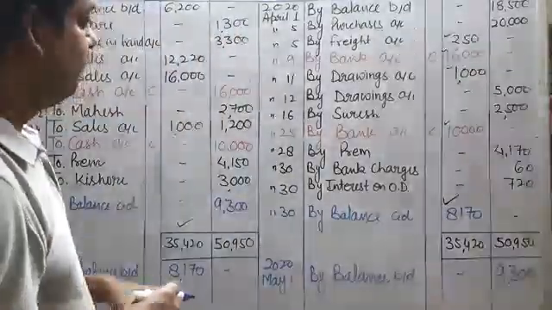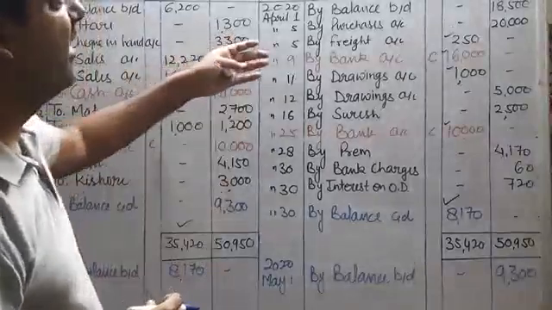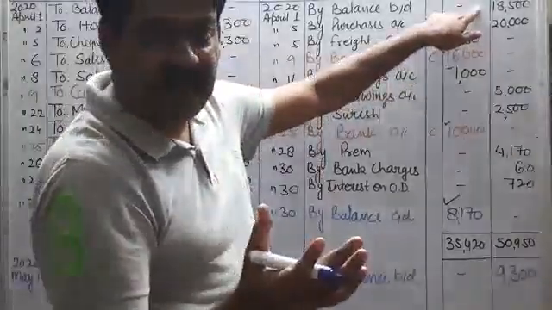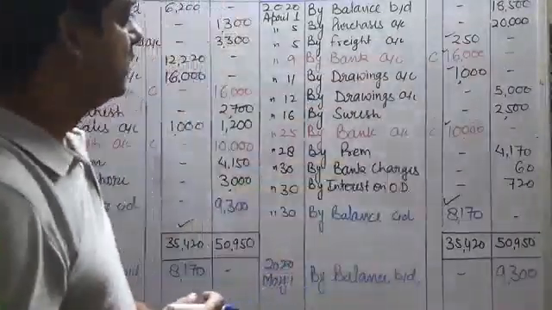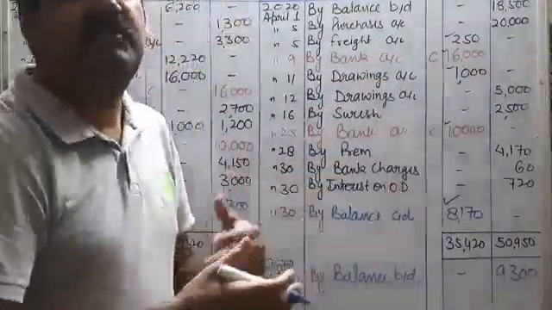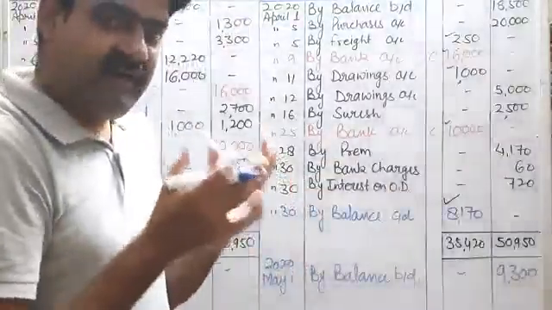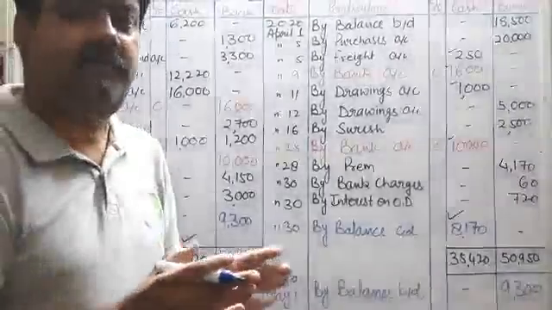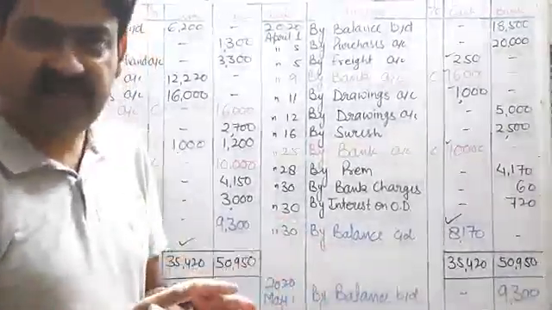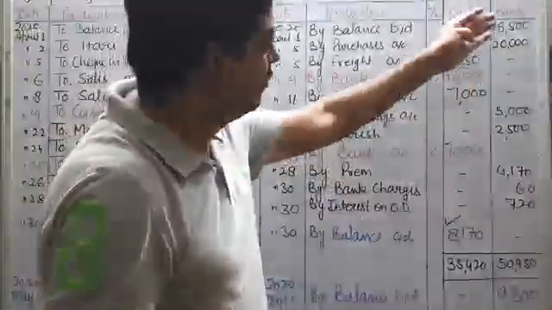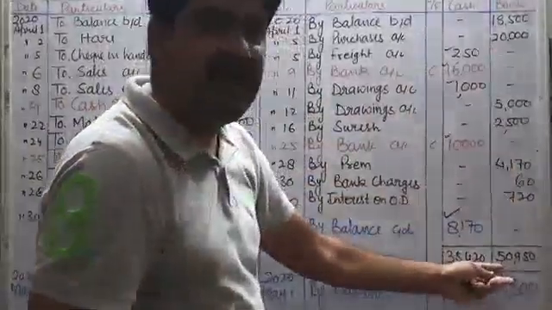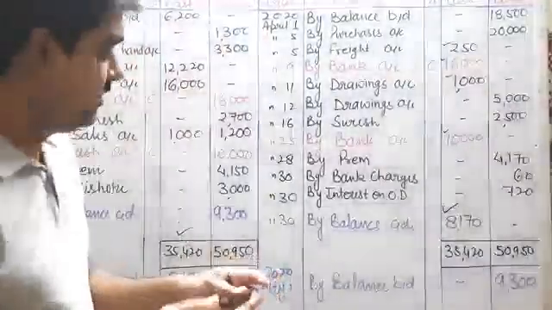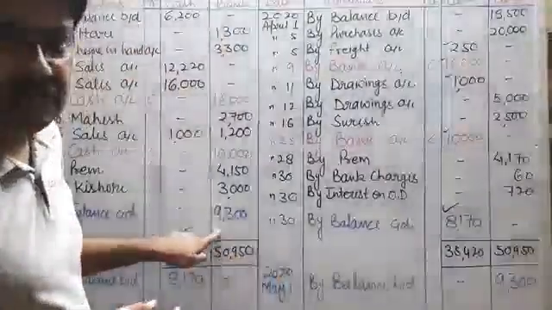See, at the time of starting you can see the bank balance was a credit balance, that is, an overdraft balance. So any balance may come either debit or credit. So in this condition we will take the total of the debit side as well as the credit side. So you can see the total of the credit side is 50,950 and the total of the debit side is a little bit less. So it is less by 9,300.